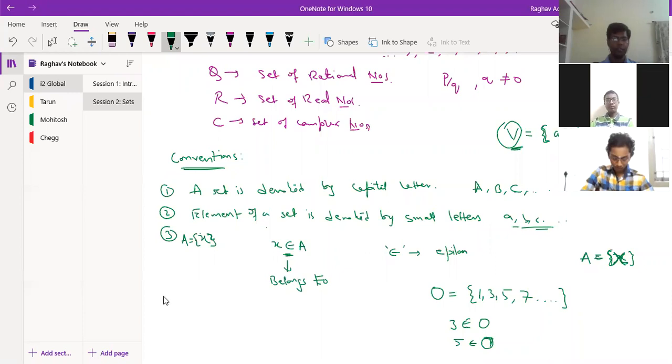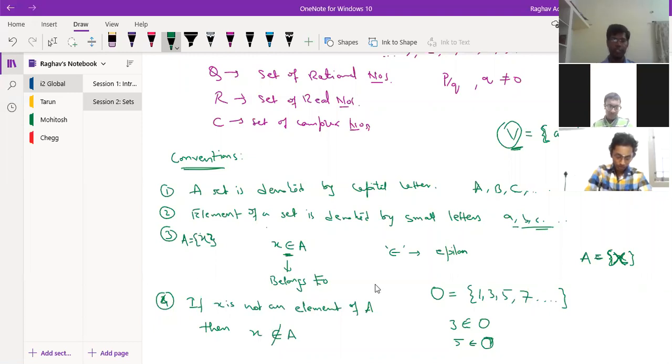Okay. Now fourth one. If x is not an element of A, then we write x does not belong to A. These are the notations basically. In future, when we write expressions, we have to understand that when this is written, what does this mean? When this is written, what does this mean?